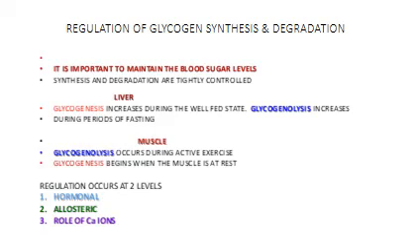In the liver, glycogenesis increases during the well-fed state and glycogenolysis increases during periods of fasting. In the muscle, glycogenolysis increases during active exercise and glycogenesis begins when the muscle is at rest. Now, regulation occurs at 3 levels. You have the hormonal regulation, the allosteric regulation, and the third level, we have the role of calcium ions.